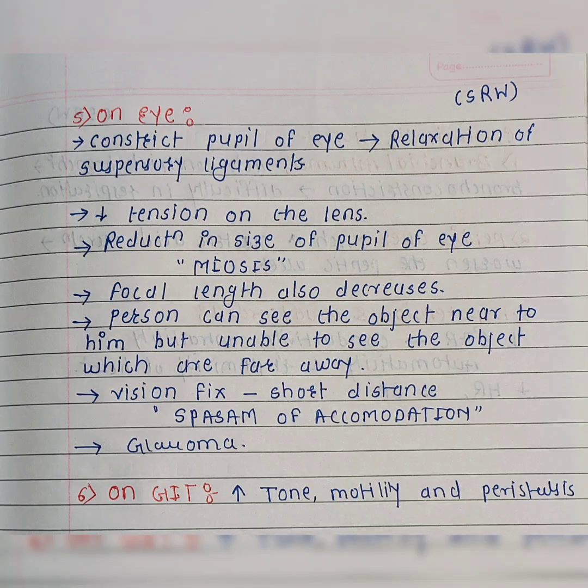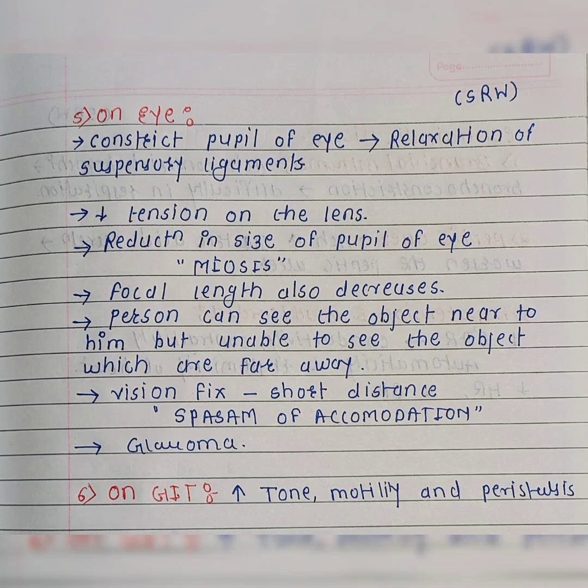The main action of acetylcholine is on the eye. When acetylcholine combines with the muscarinic receptor of the eye, it produces constriction of the pupil, which means relaxation of the suspensory ligament. It also decreases the tension on the lens.